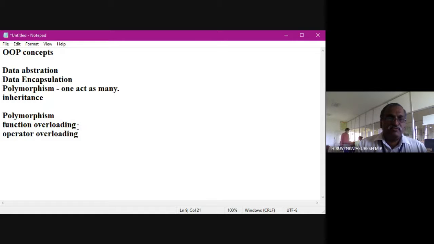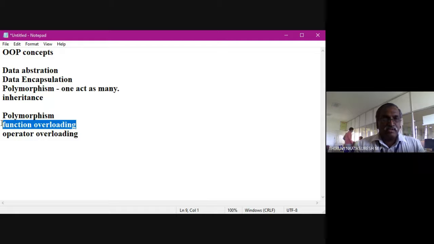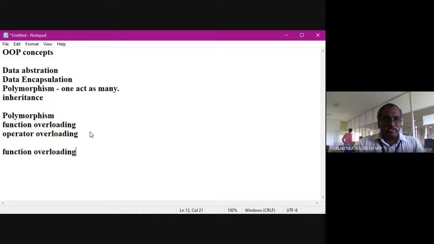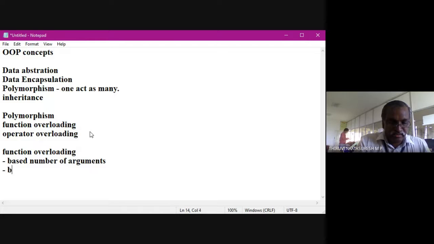So how will the function be overloaded? Function overloading is based on the number of arguments and based on the type of the argument, not on the return type of the function.